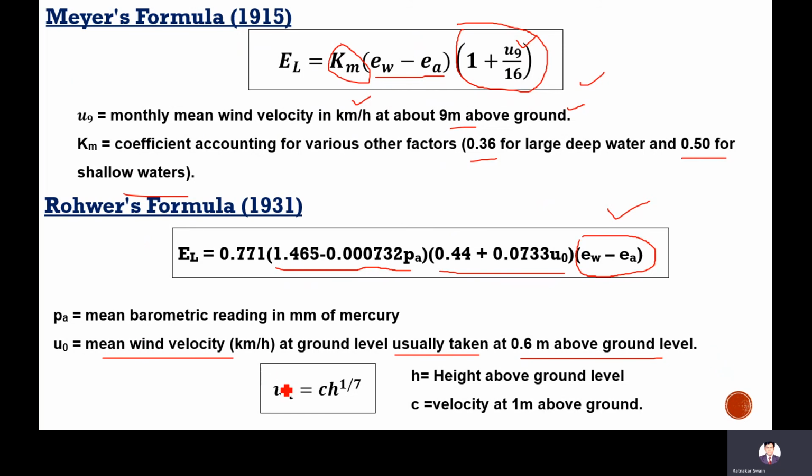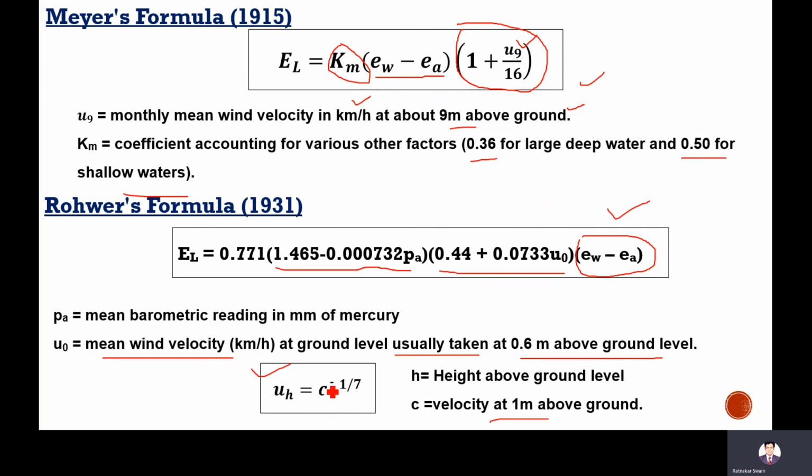I also give another expression between wind velocity and height. Wind velocity is c times h to the power 1 by 7, where h is the height above ground level and c is a constant, which is the velocity at 1 meter above the ground.